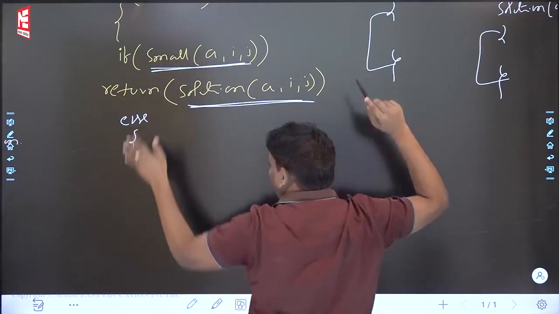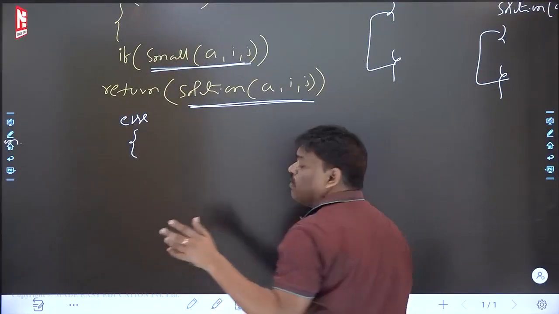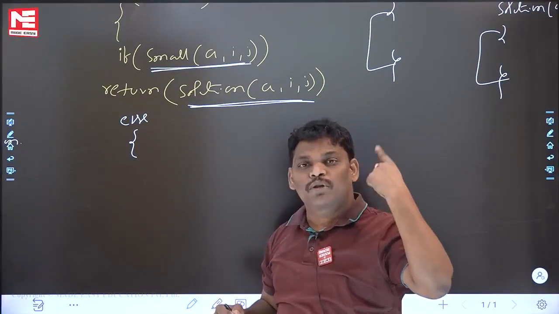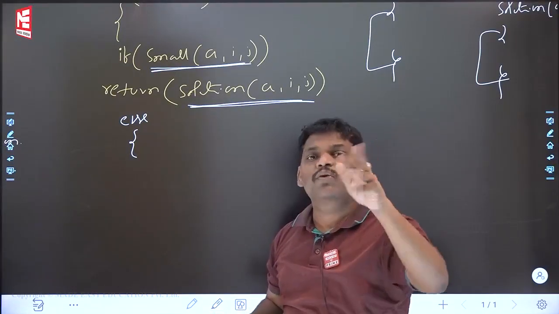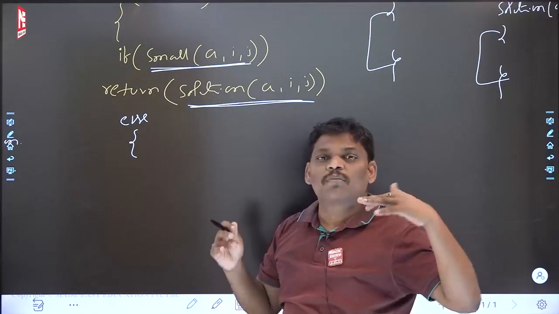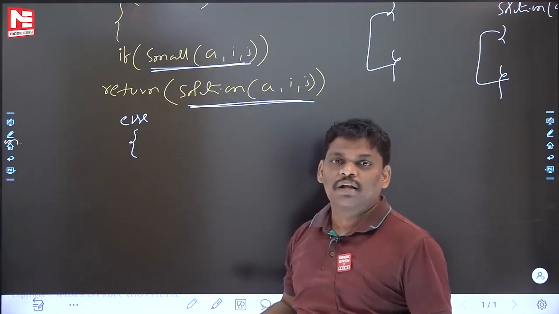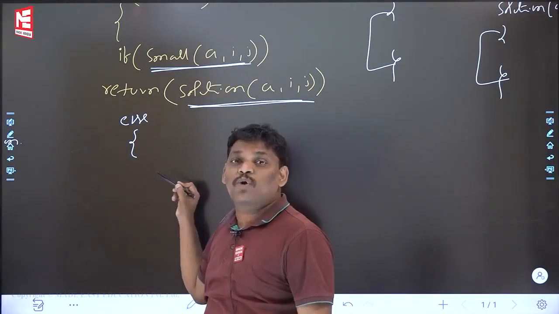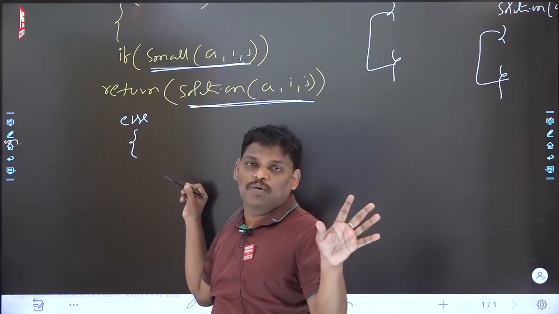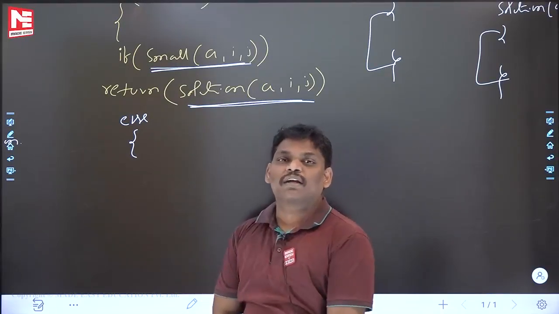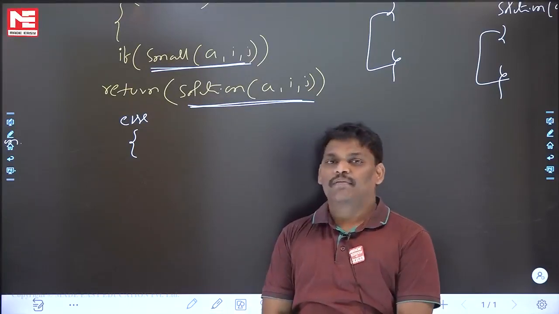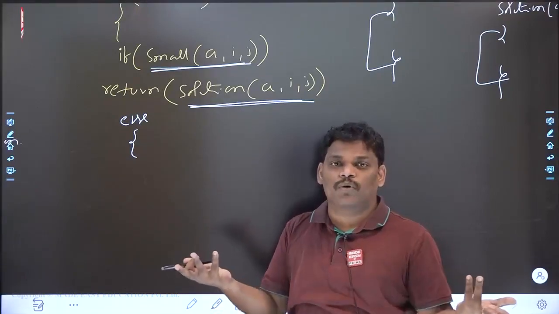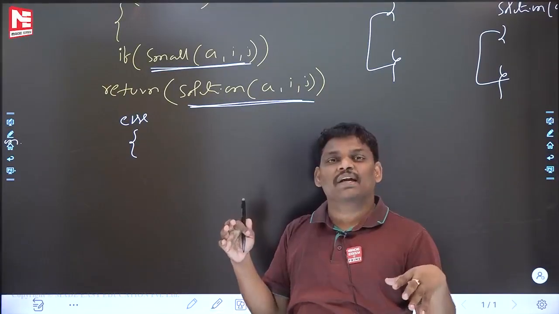Suppose the problem is big. Now you came to the major area. Everyone knows when the divide and conquer technique comes into the picture: if the problem is big, then you have to divide. If the problem is small, why would you divide? What is the use? Problem big, then you have to divide. Then come to the else part. The else part indicates the problem is big. In divide and conquer, what is the first step? Divide. The problem is already big, you cannot solve it directly, so the best idea is to divide the problem.